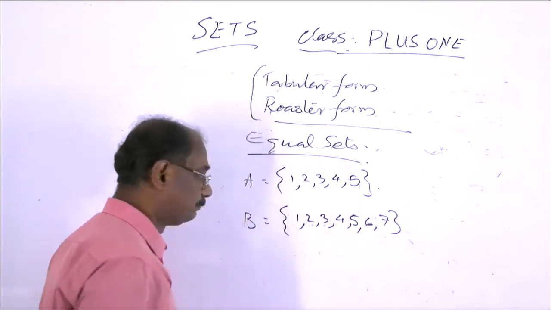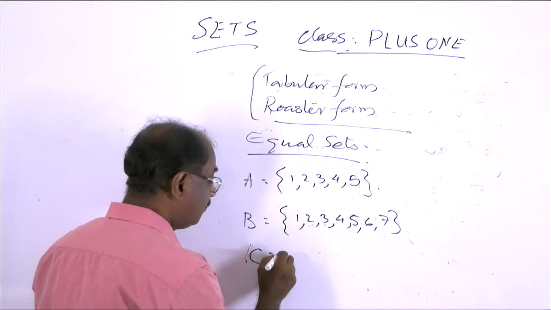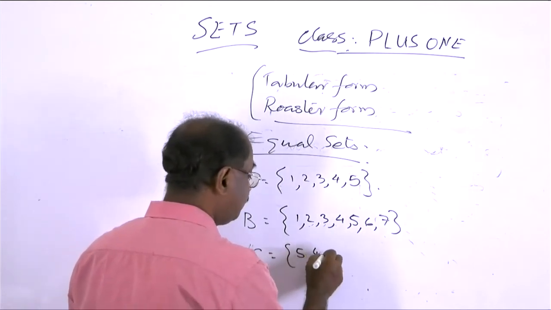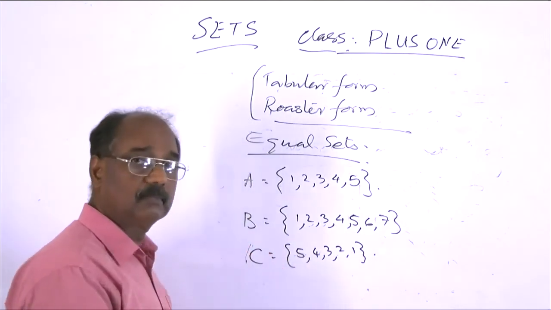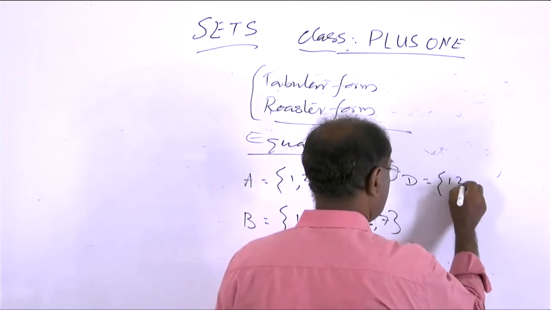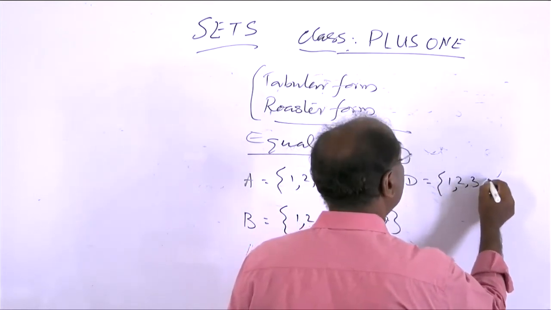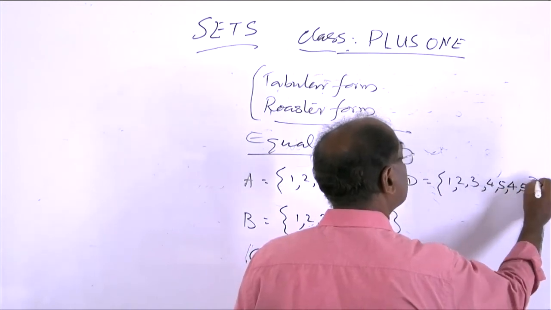Then another set C, which is equal to 5, 4, 3, 2, 1. Then next one, D, equal to 1, 2, 3, 4, 5, 4, 5, 1.